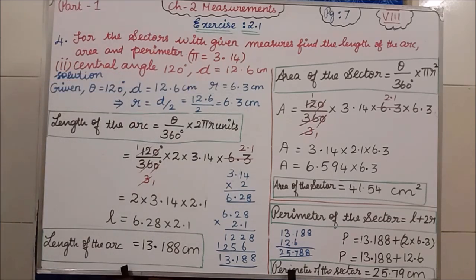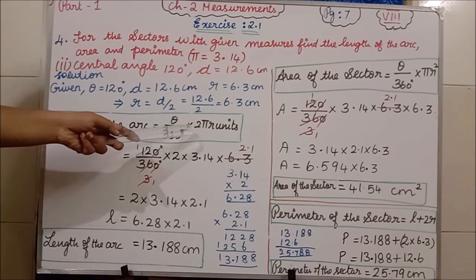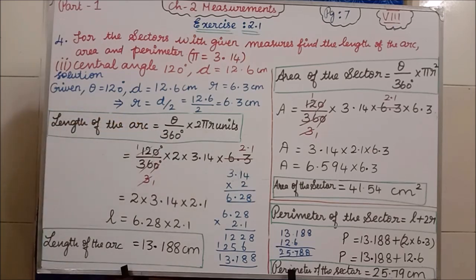Students, if they are given diameter, first you have to convert that into radius, then only you have to start the problem. Clear? So, how we did the first subdivision, the same procedure we are going to follow. Okay, calculation alone will differ here. See now, the length of the arc formula is theta divided by 360 degree into 2 pi r units.